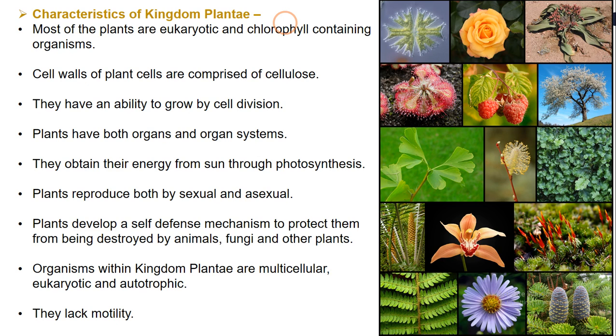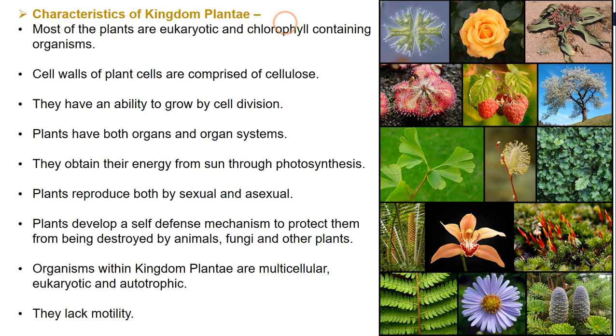The next characteristic is that the cell walls of these plants are cellulosic. It comprises cellulose, and the plants have the ability to grow by cell division. So the plants will grow in height, the plants will grow in girth, and this growth is because of the cell division that takes place in the meristematic region of these plants.